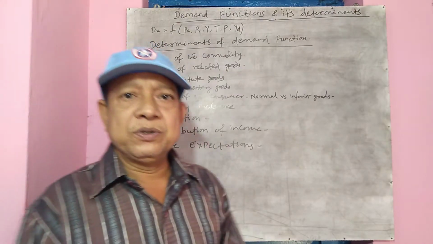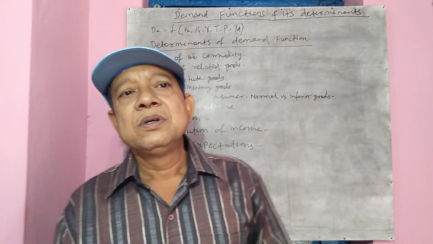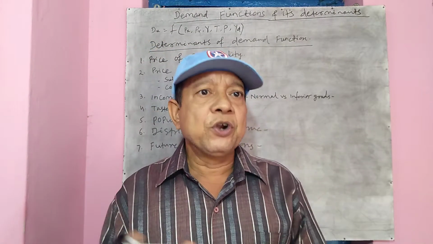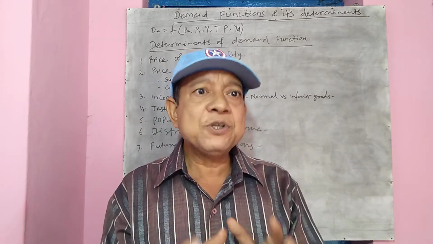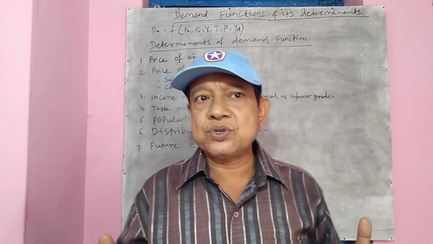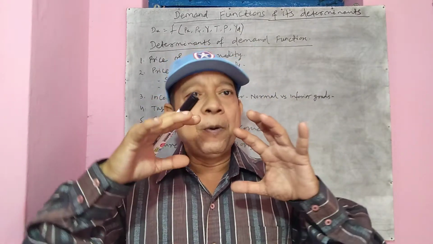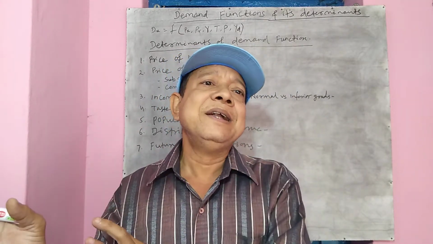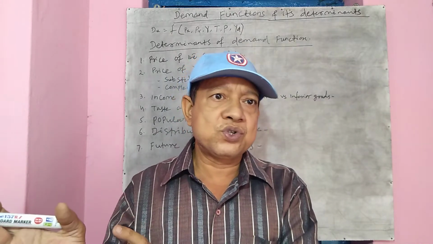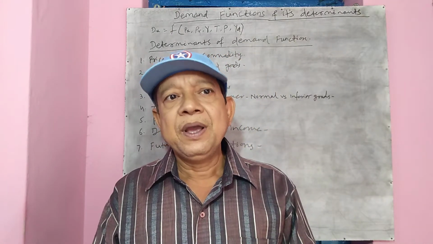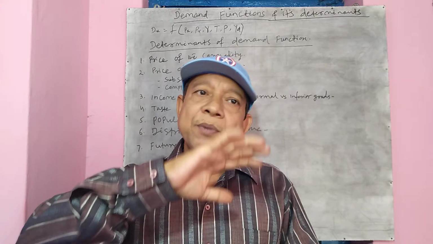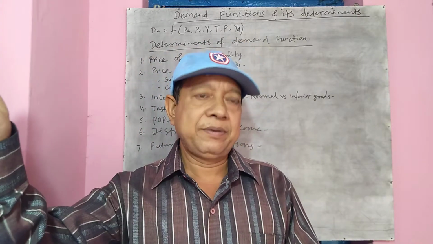Fifth is population. The total demand in a country very much depends upon its human resource, its population. If the population of the country is as large as India, around 140 crores, then naturally our total demand will be much higher.